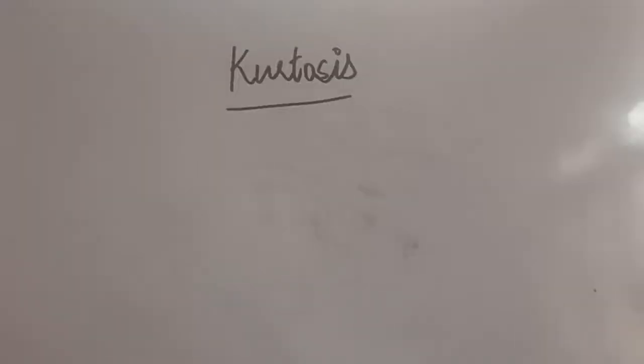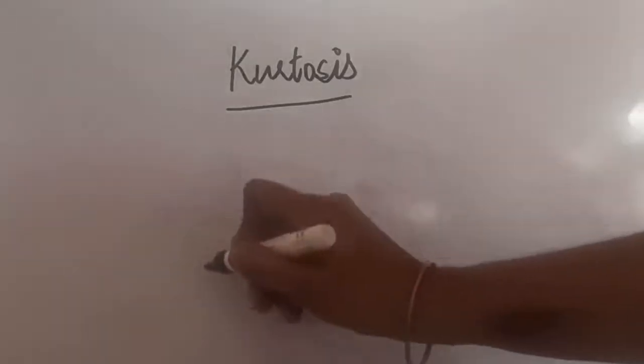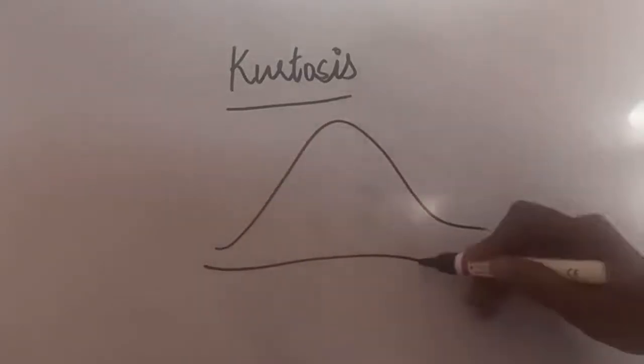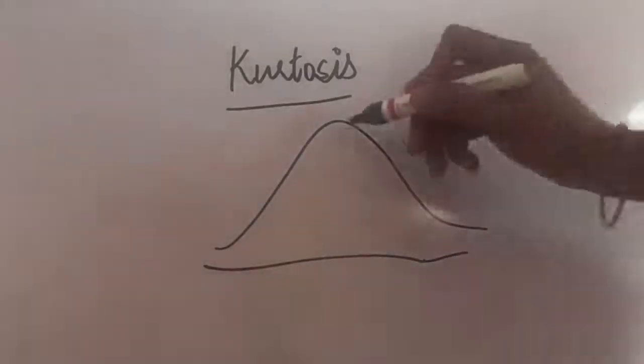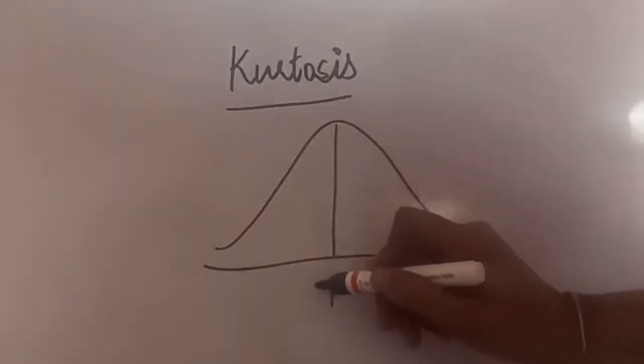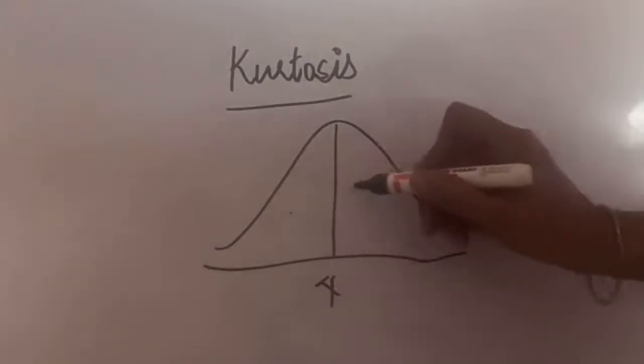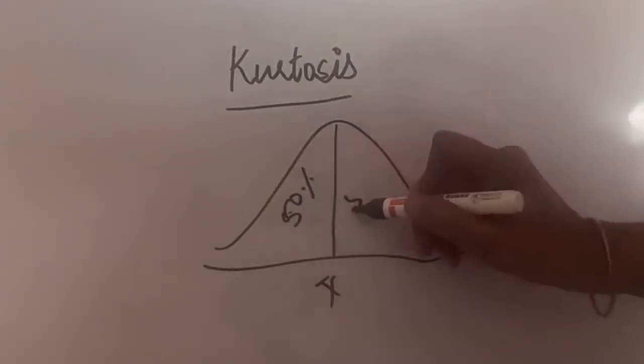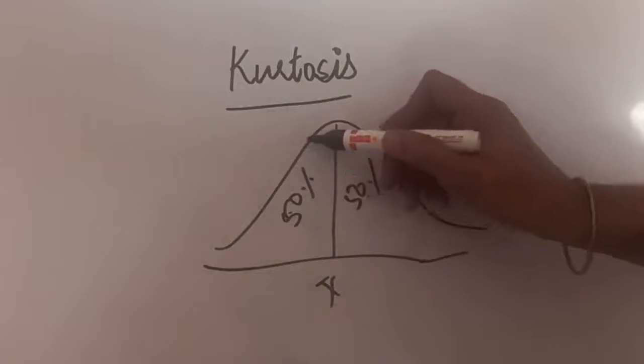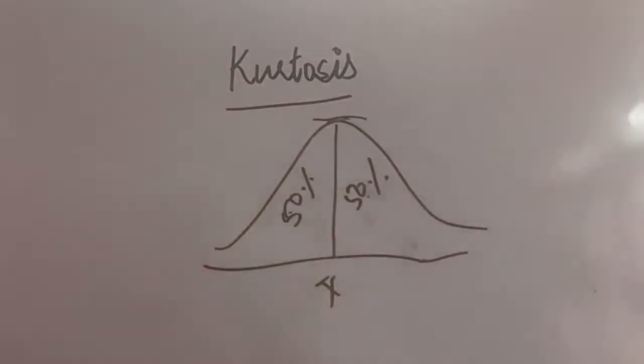So kurtosis is a Greek word. It actually means bulginess, like how bulky something is. Kurtosis measures the degree of peakedness in a distribution, like where the peak is. The normal distribution curve shows that the maximum value lies at the mean. Here also are some values, here also are some values. So 50% of the area lies here, 50% area lies here. This is the peak. So the peakedness of a distribution is known as kurtosis.